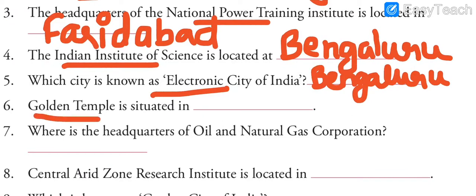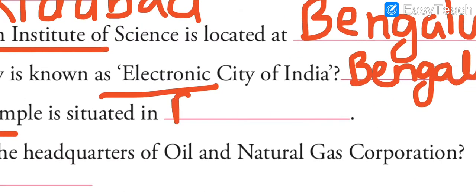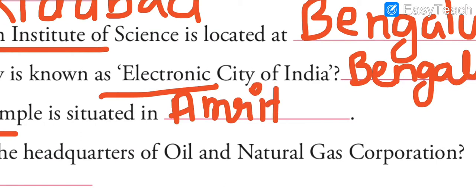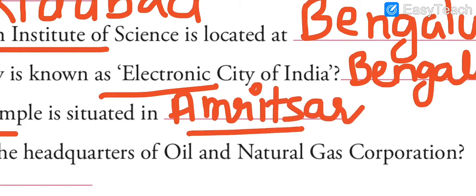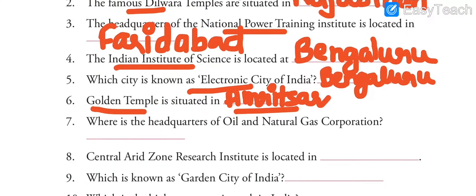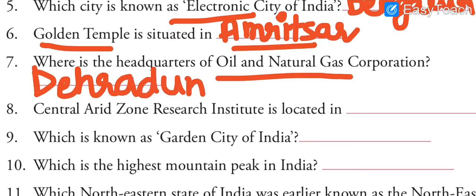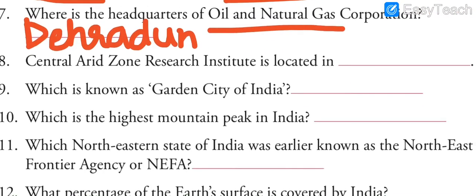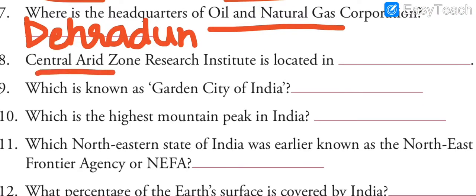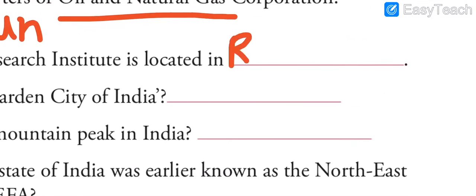Now the Golden Temple is situated in. Even if I do not write this answer, everyone must have heard of and visited the place. So the answer is Amritsar. Now, next question says where the headquarters of the Oil and Natural Gas Corporation is. It is in Dehradun. Dehradun is the center for the headquarters of the Oil and Natural Gas Corporation. Next question says Central Arid Zone Research Institute. This institute is located where? In Rajasthan. It is again located in Rajasthan.